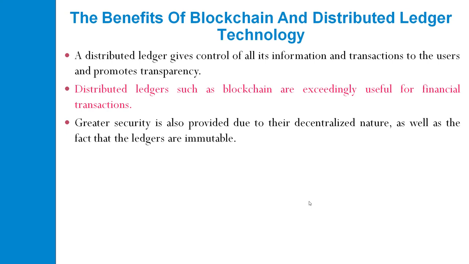Greater security is also provided due to their decentralized nature, as well as the fact that the ledgers are immutable. That is important. Ledgers are immutable unless they are provided with authentication.